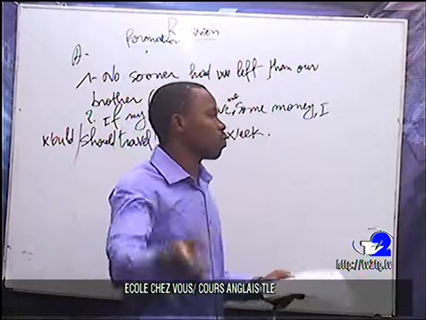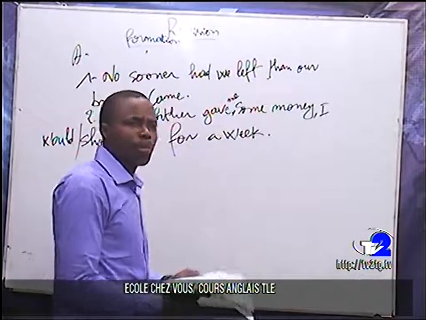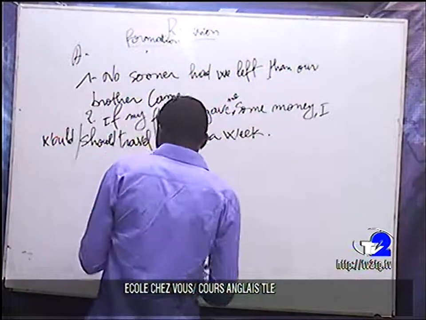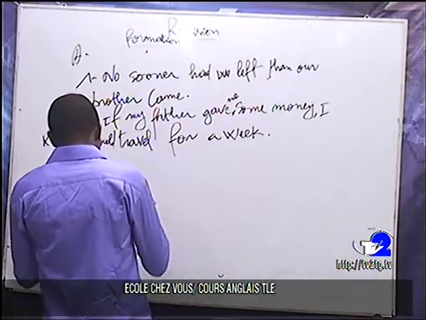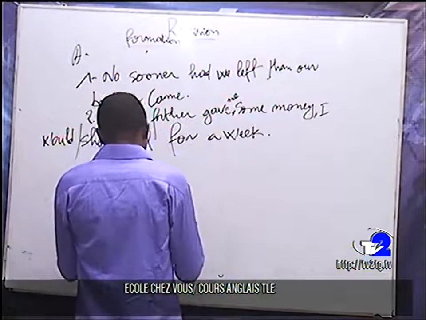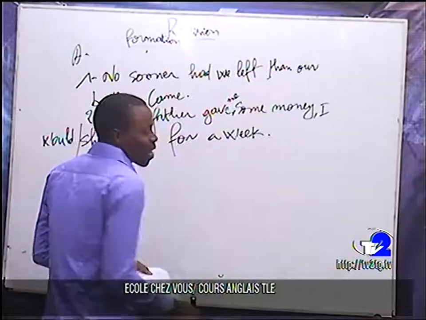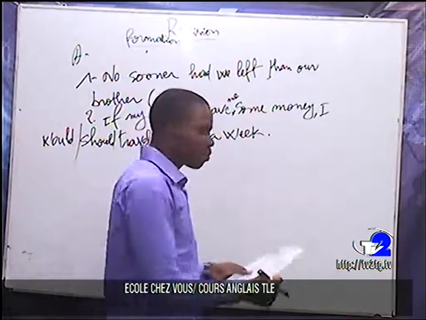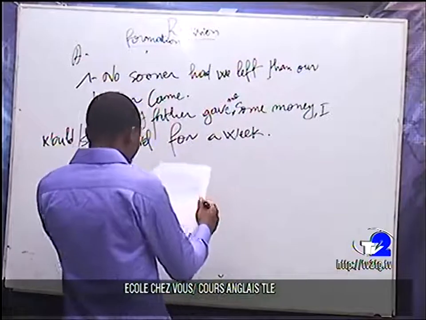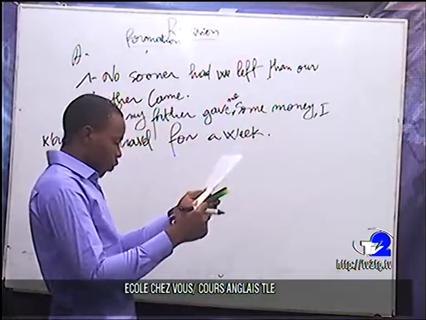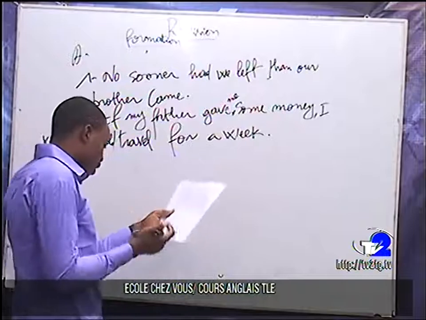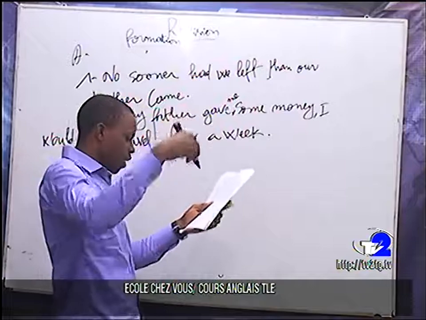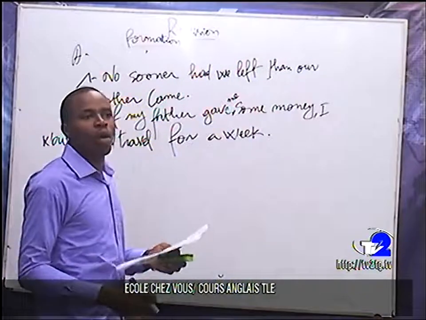We use the simple past at this level. So it becomes: it is high time students did, because we are working here with "to do".